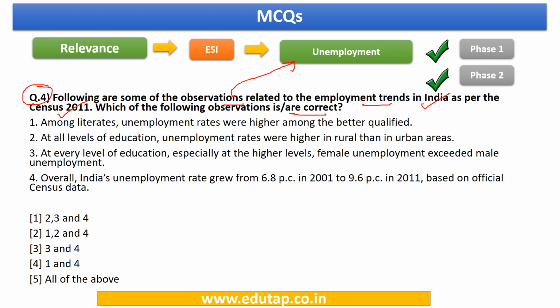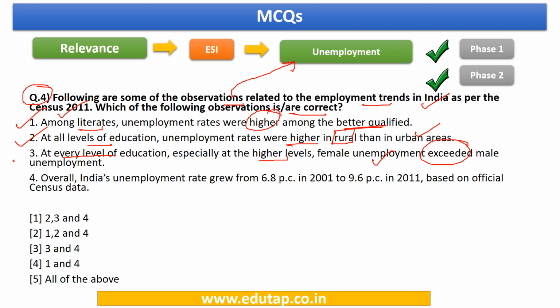So the first statement, among literates, unemployment rates were actually higher among the better qualified. Yes, this statement is correct. At all levels of education, the unemployment rates were higher in the rural areas than in the urban areas. Yes, this statement also stands to be correct. At every level of education, especially at the higher levels, female unemployment exceeded the male unemployment.